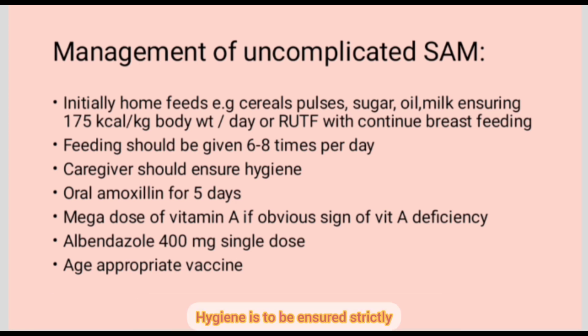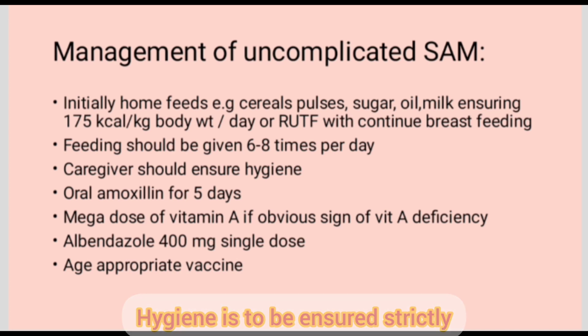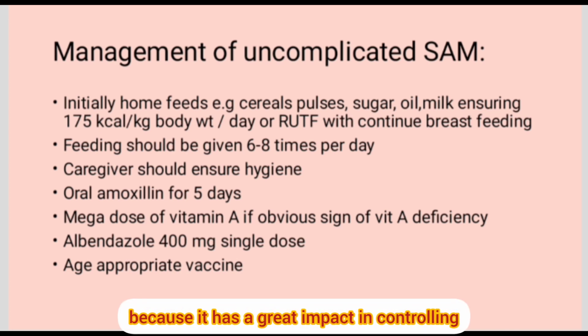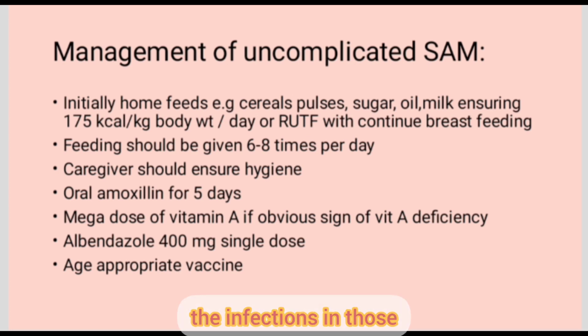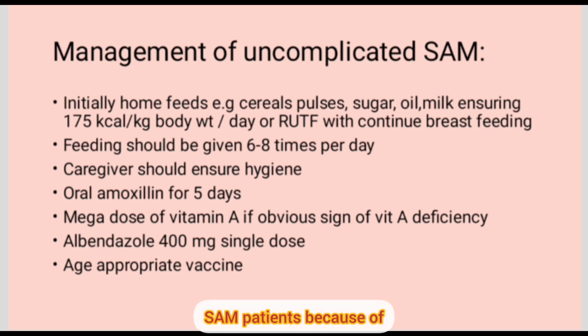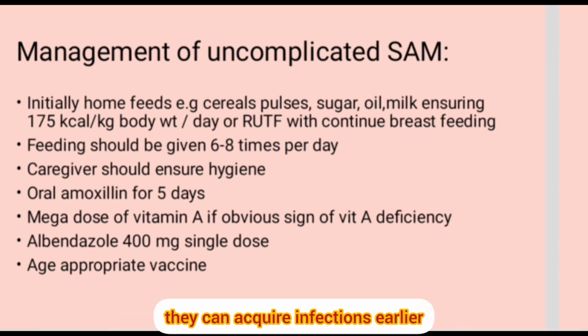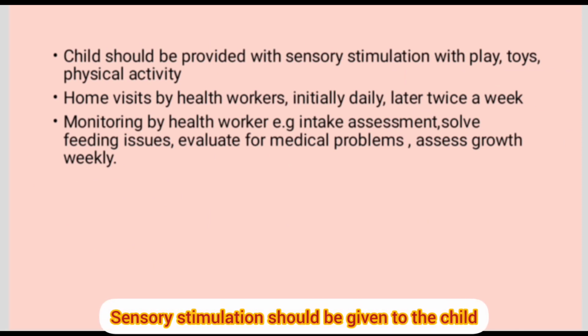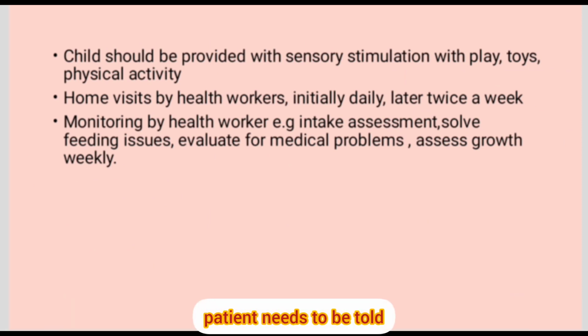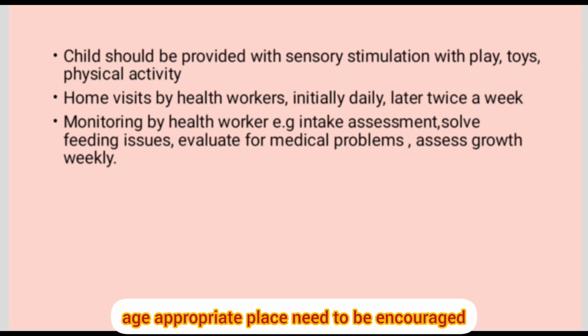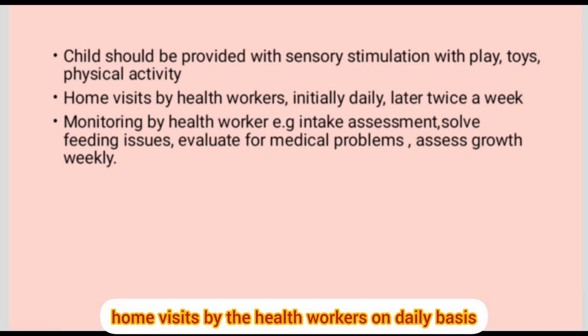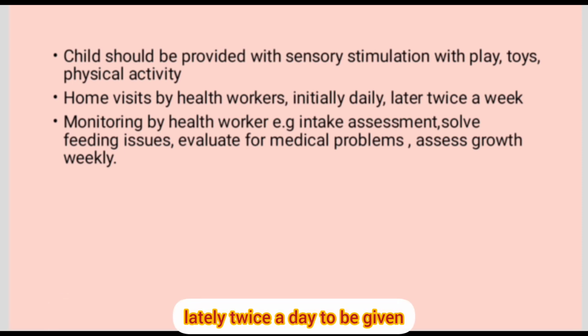and what is the importance of it. Hygiene is to be ensured strictly because it has a great impact in controlling infections in those who are immunocompromised. SAM patients, because of weakness, because of malnutrition, are immunocompromised, and they can acquire infections earlier. Sensory stimulation should be given to the child. Parents need to be told how to make the child play, how to use the toys. Age appropriate play needs to be encouraged. Home visits by the health workers should be on a daily basis, lately twice a day.